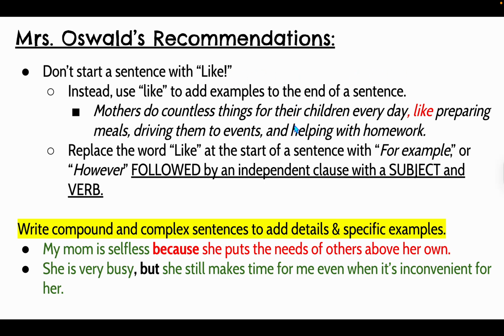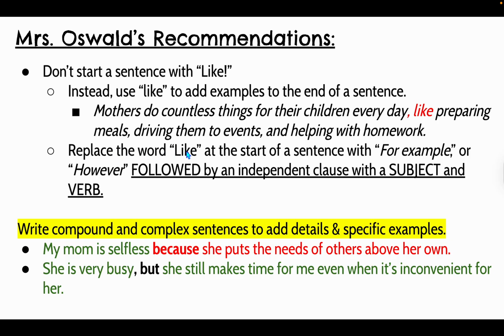So instead, if you want to use like, you can use it in the middle of a sentence to add on specific examples. For example, you could say, mothers do countless things for their children every day, comma, like preparing meals, driving them to events, and helping with homework. This is a great way to get specific with your examples.